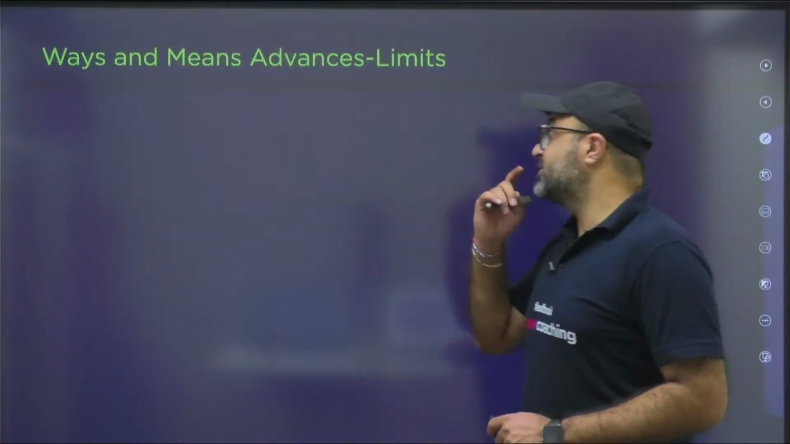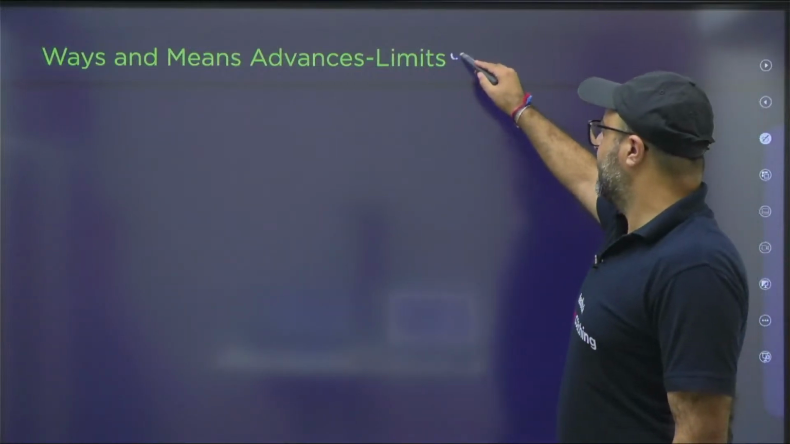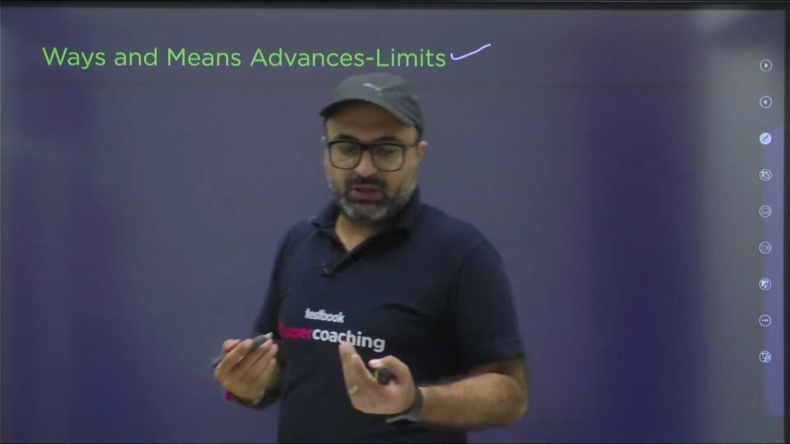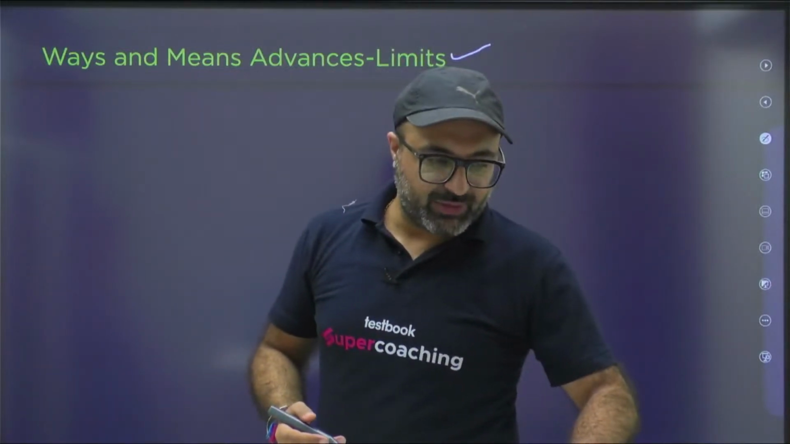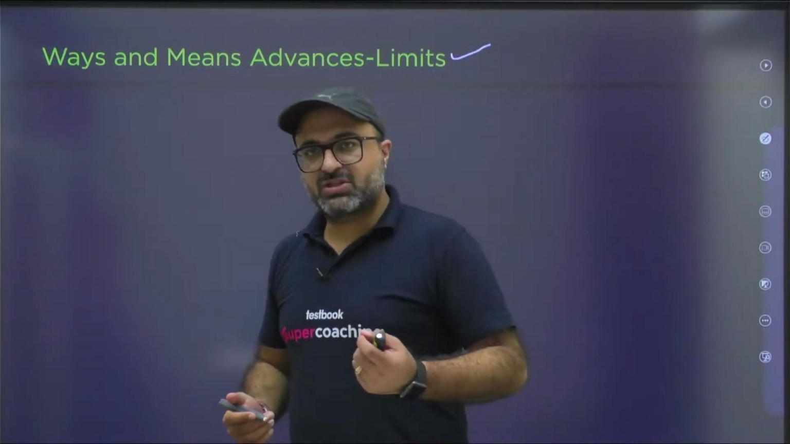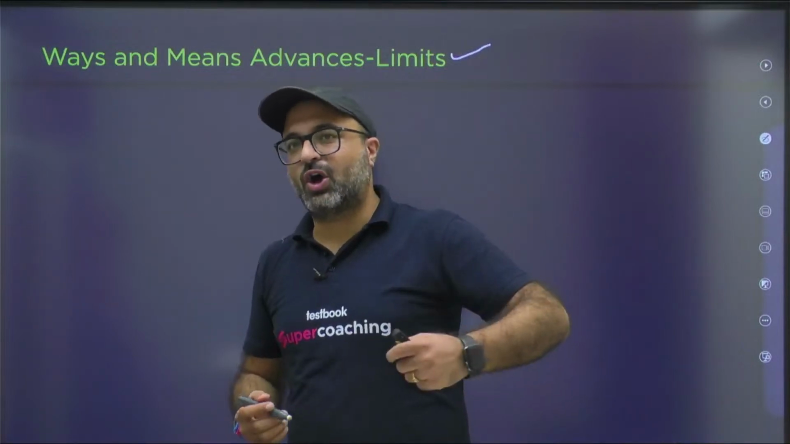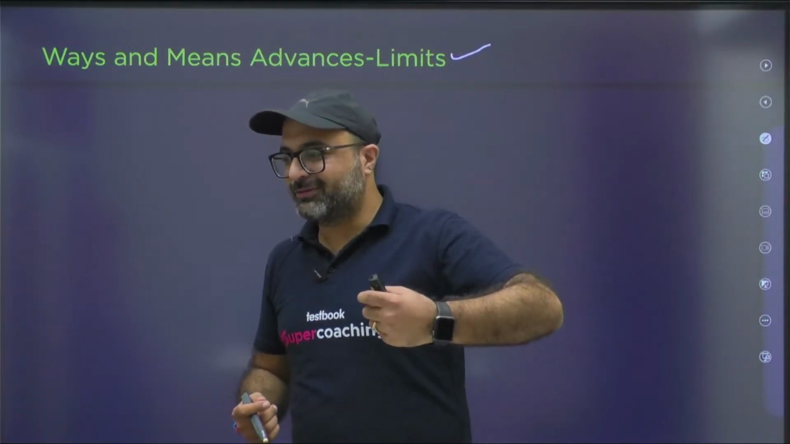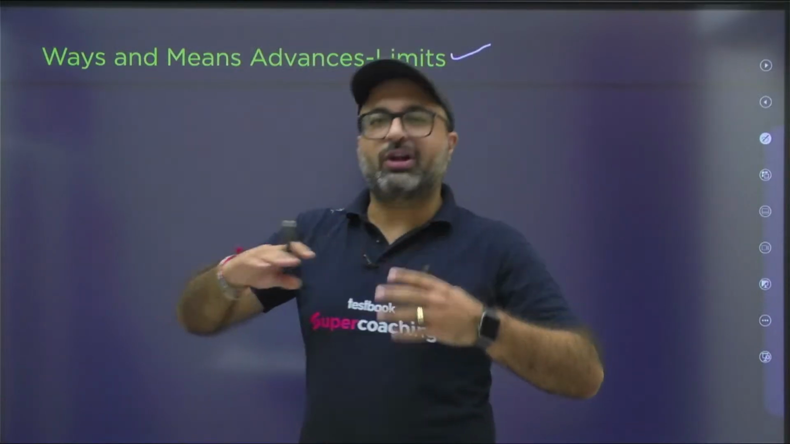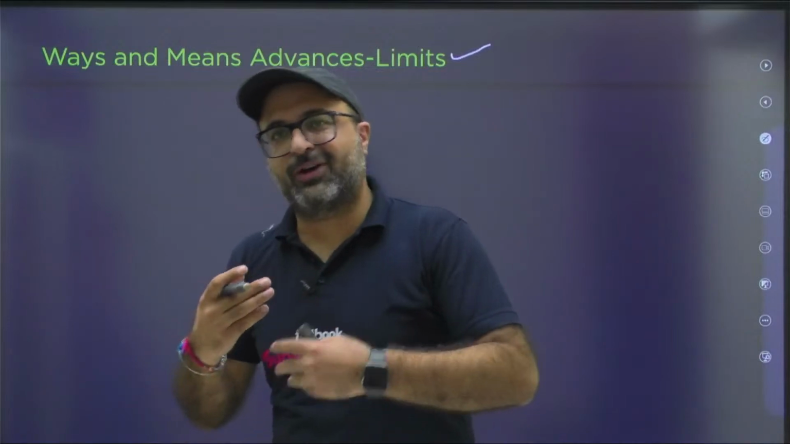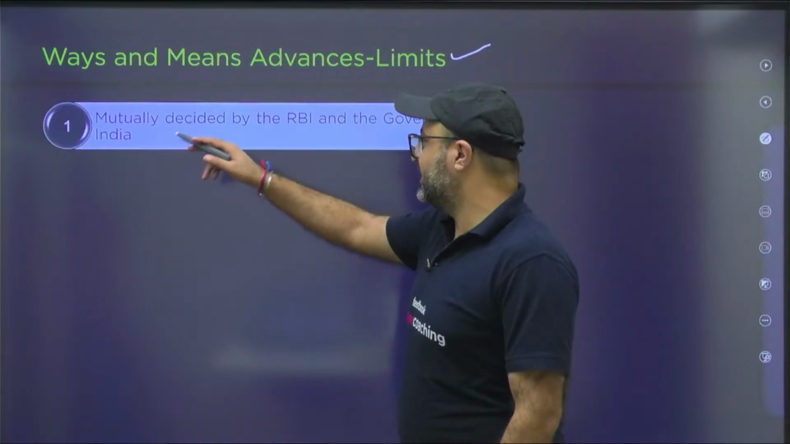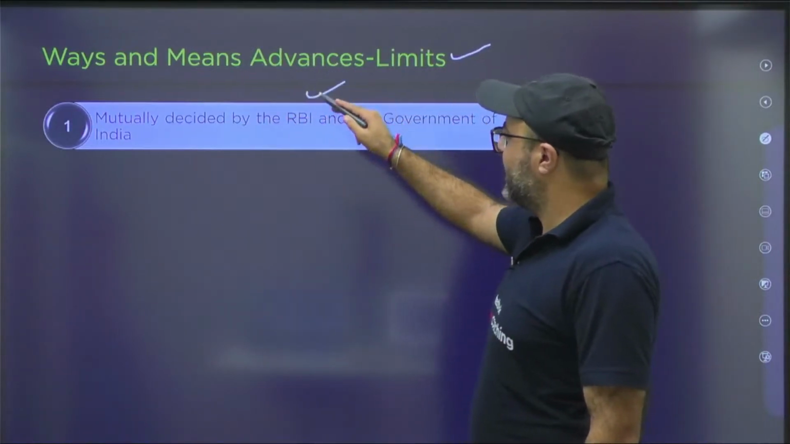Moving on to the next point. The next point says ways and means advances. As a government, you cannot borrow an unlimited amount of loan under ways and means advances. Rather, there is a fixed limit which can be borrowed, but this limit is not solidly fixed. It is fixed for every financial year depending upon the requirements. So remember that this limit is mutually decided by RBI and central government.